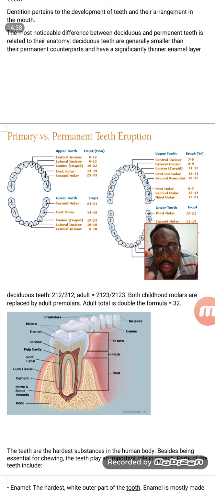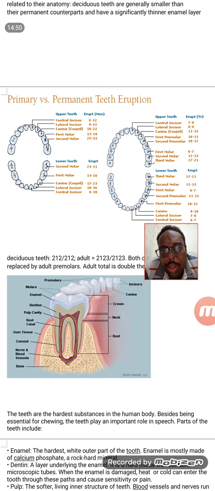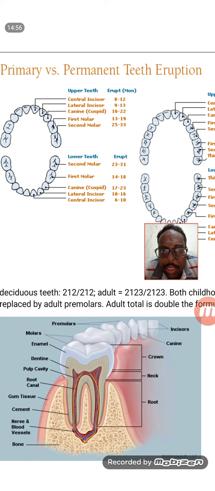If you see here, the infants don't have the 2 1 2 3 formula. Instead, infants have a 2 1 2 formula. I have put the picture of these teeth here, and you can see they have 2 incisors, a canine, a first molar and a second molar. They don't have premolars. Adults have premolars. So whatever are the premolars of the adult are the molars of the infants.